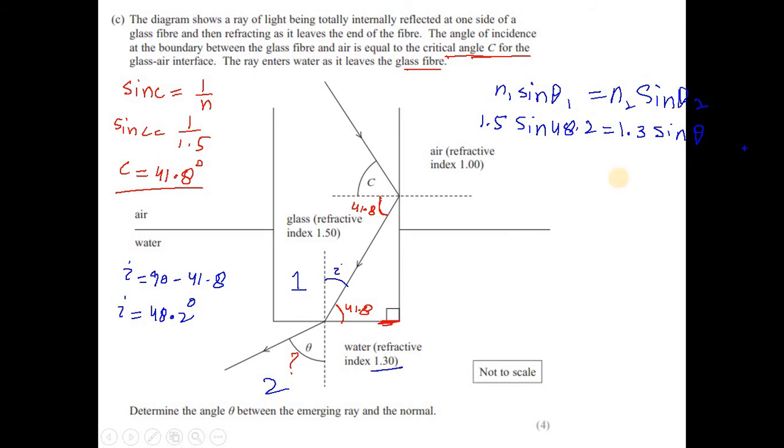So sine theta would be equal to 1.5 sine of 48.2 divided by 1.3, and then theta would be equal to, if you figure this out, 59.3 degrees.